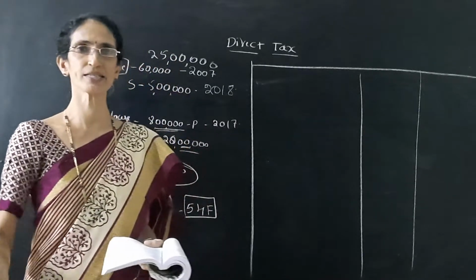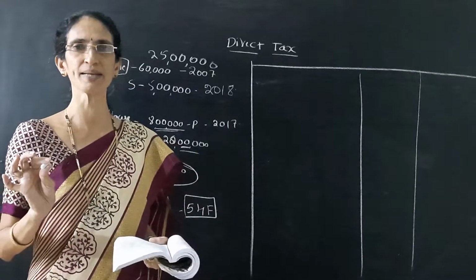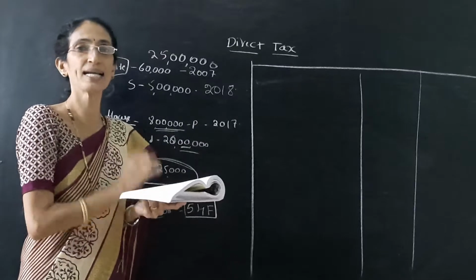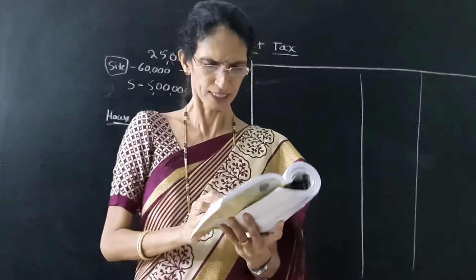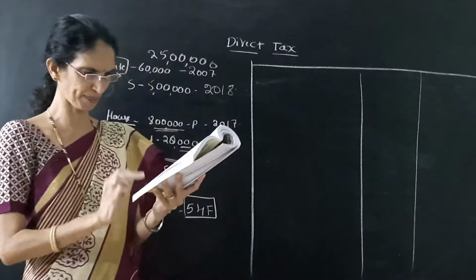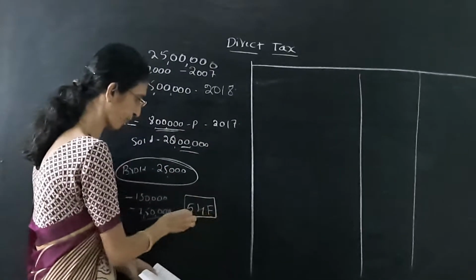So he sold the entire property, then purchased only the site and plans to construct another house.